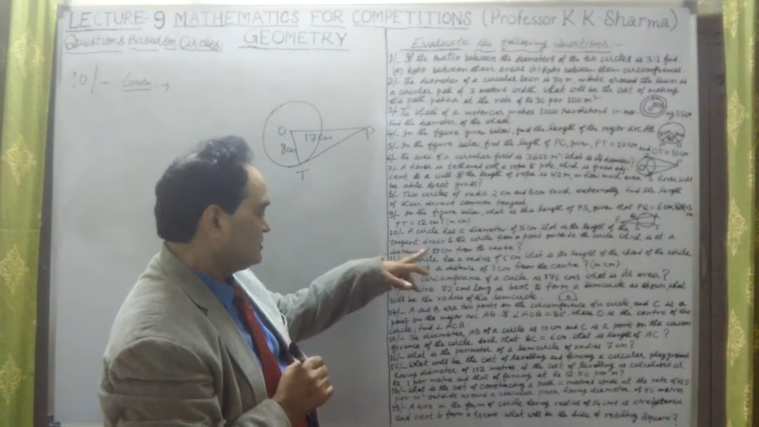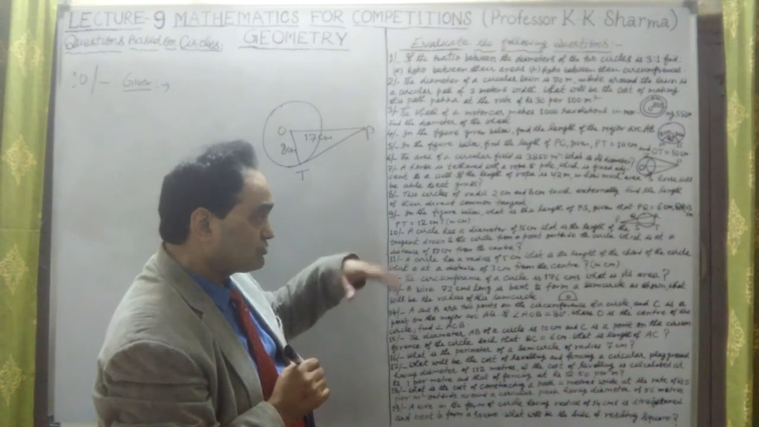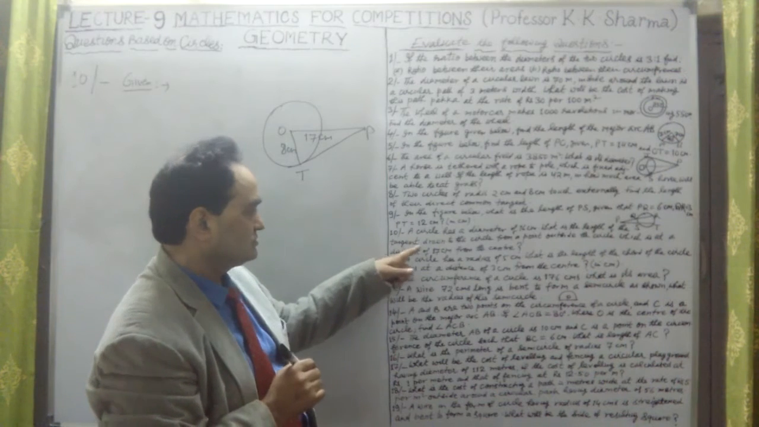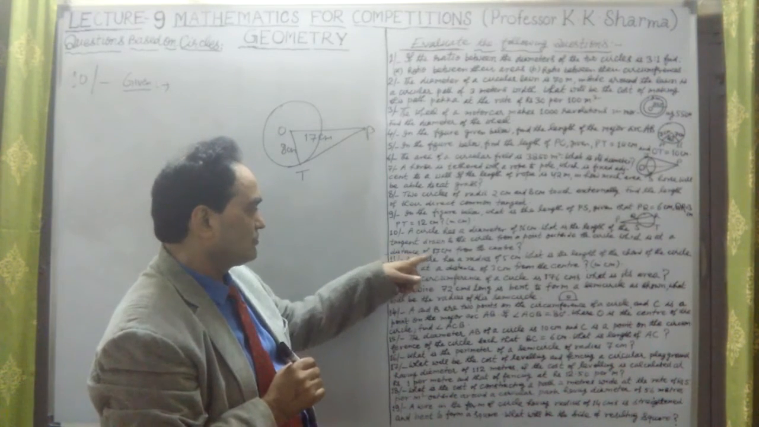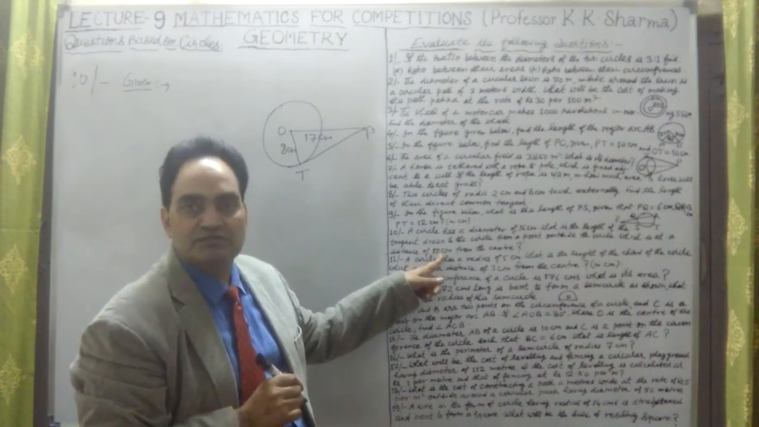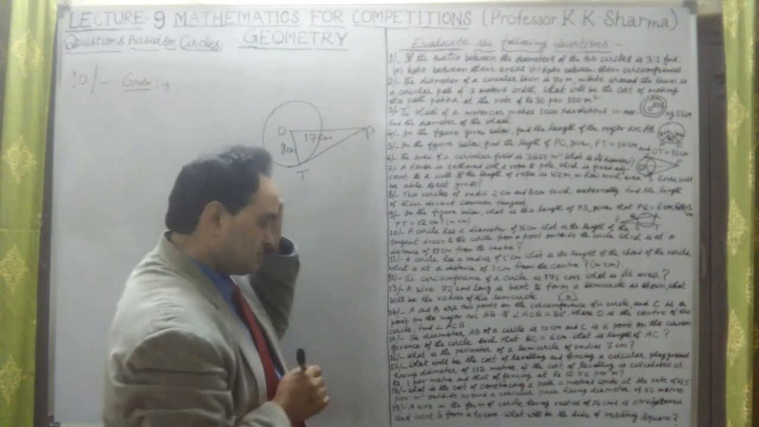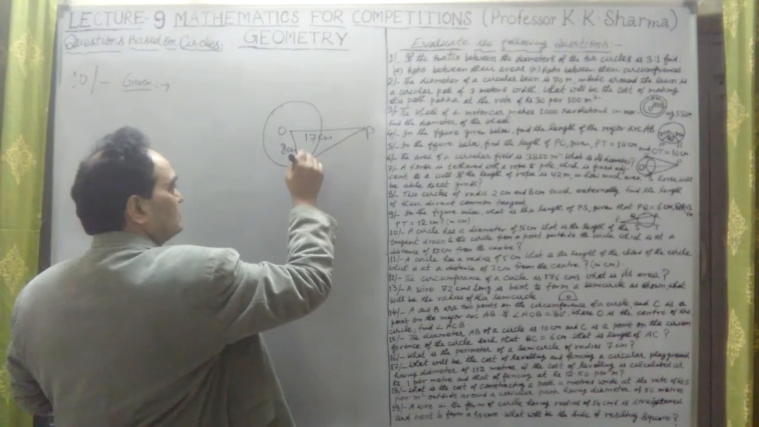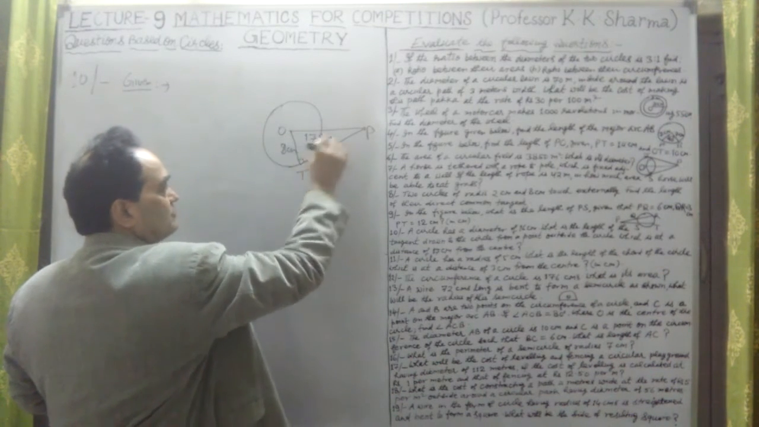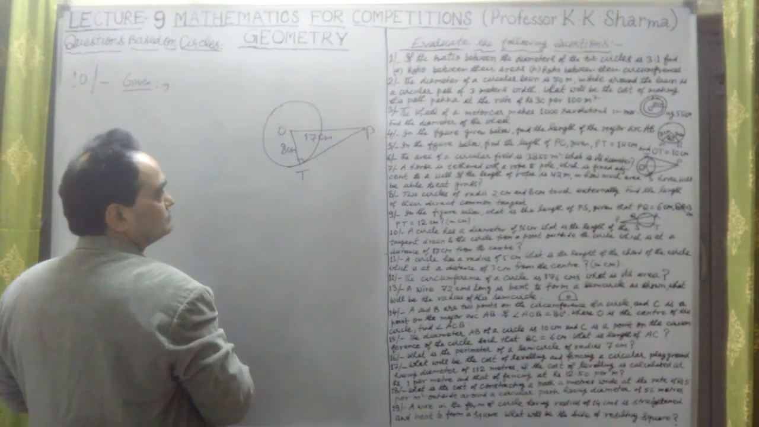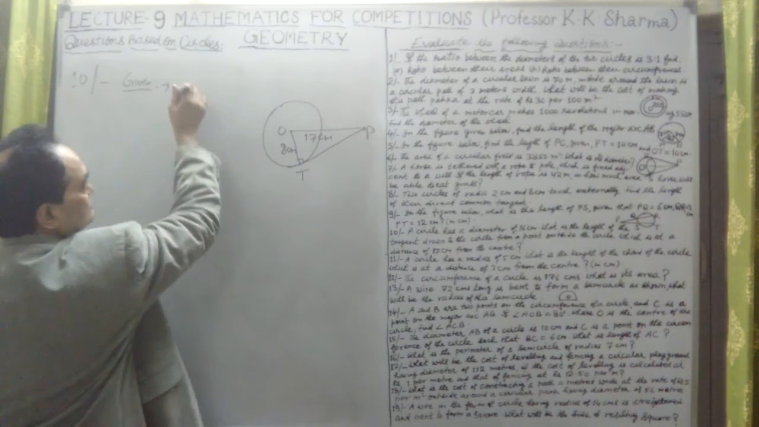It says drawn to the circle from a point outside the circle, which is at a distance of 17 centimeter from the center. From the center, the distance of this point P is this. Now we know, again we have to apply the same thing, that the radius is perpendicular to the tangent at the point of contact. Okay, so what is given to us?